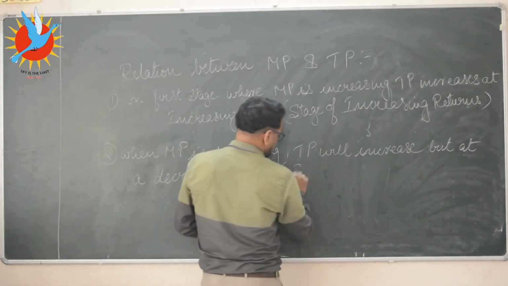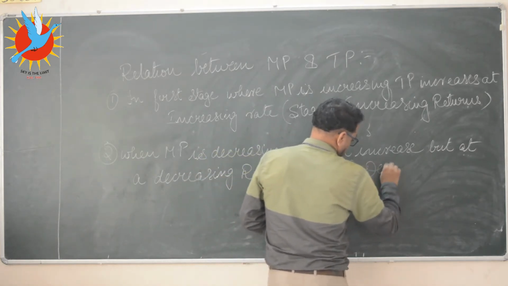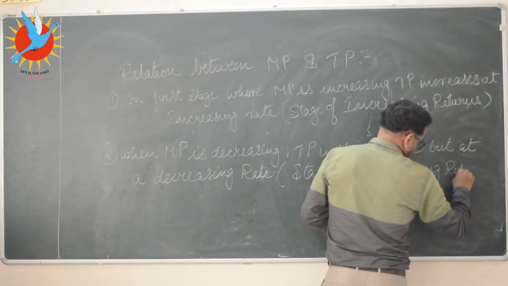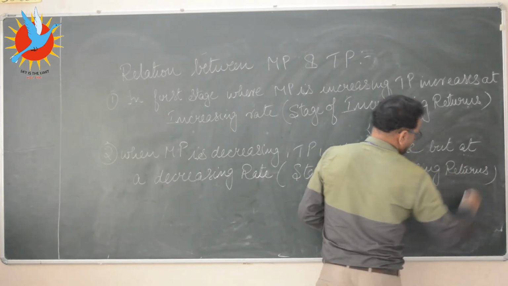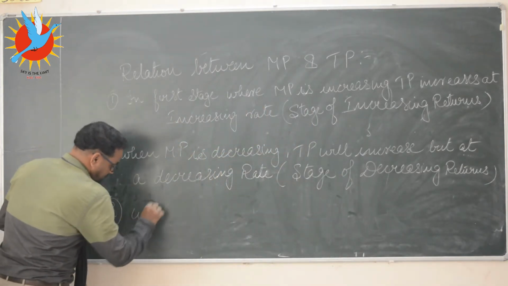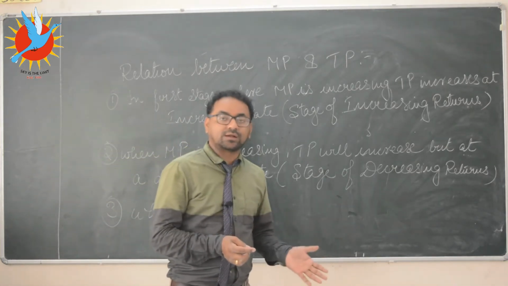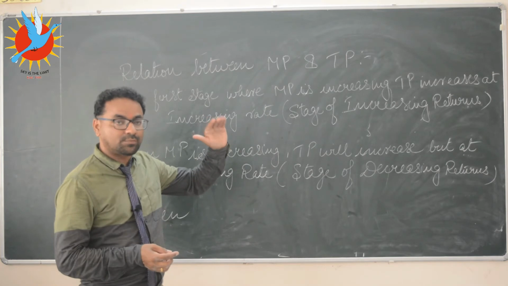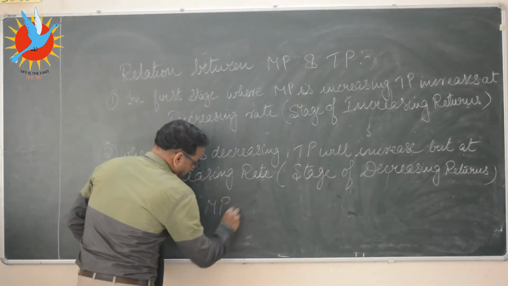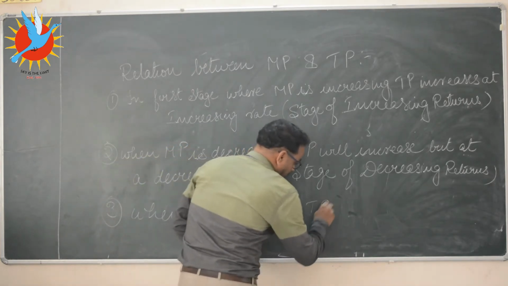This is called the stage of decreasing returns. Now, when we have continued adding the variable factor labor, we see that marginal product has turned to 0 and negative. When MP is 0, TP will be maximum.